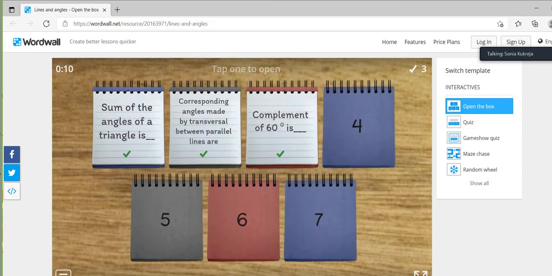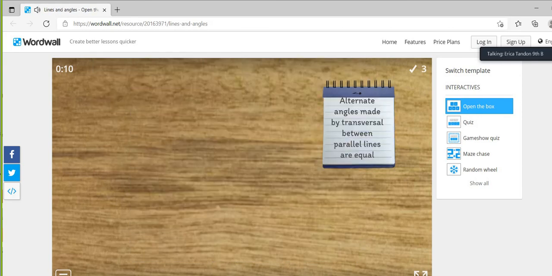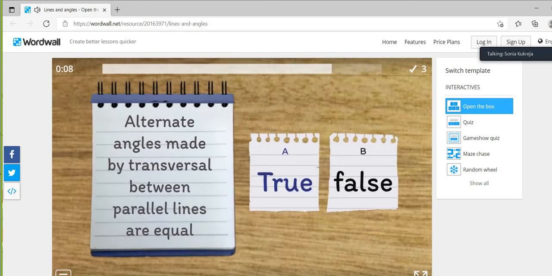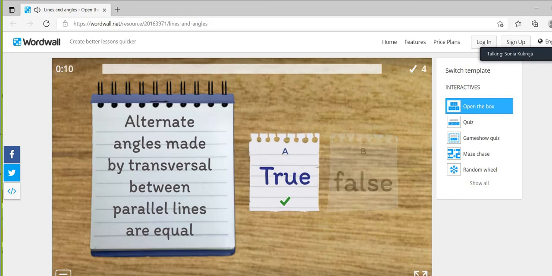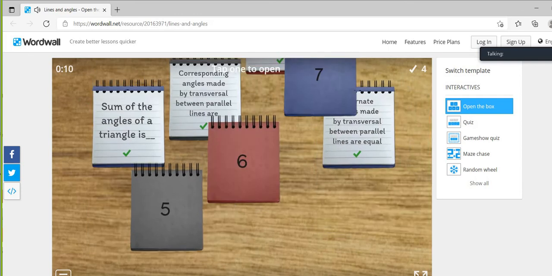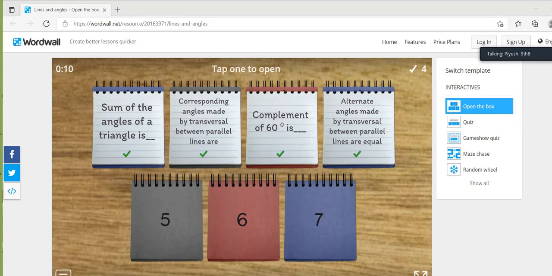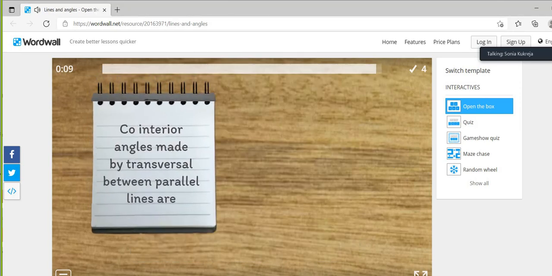Erika, are you ready for next question? So your question is, alternate angles made by transversal between parallel lines are equal, true or false? True. Absolutely right. Nisha, are you ready?